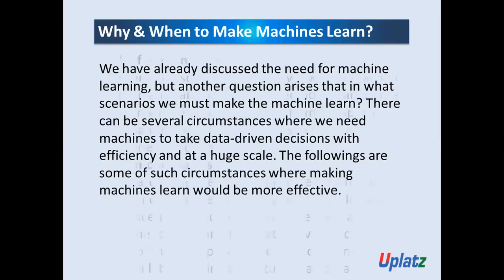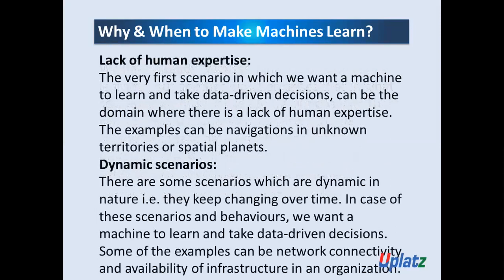So the first one is lack of human expertise. The very first scenario in which we want a machine to learn and take data-driven decisions can be the domain where there is a lack of human expertise.